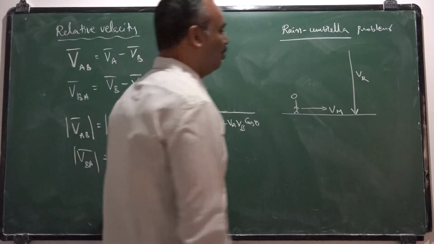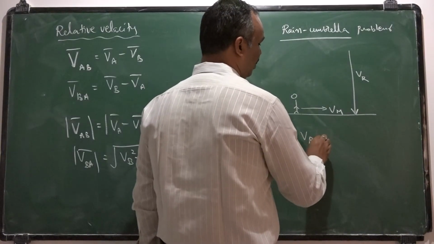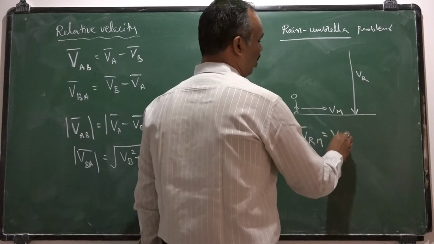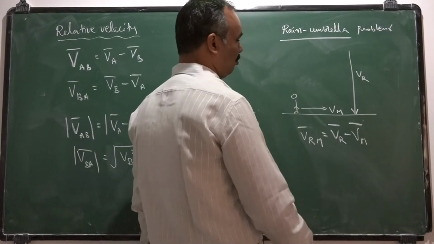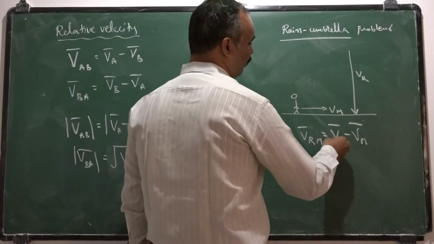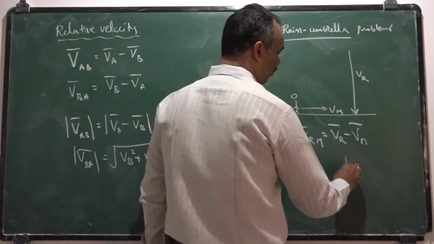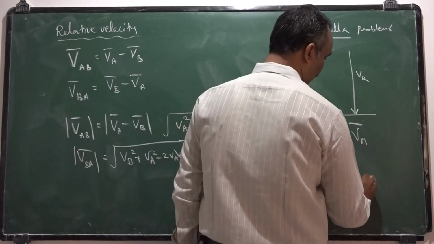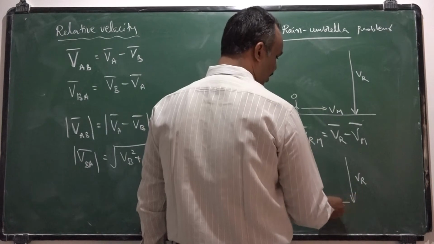So velocity of rain as observed by the man is given by velocity of rain minus velocity of man. Velocity of rain is vertically downwards. Actually velocity of man is like this, but we need a minus Vm here.